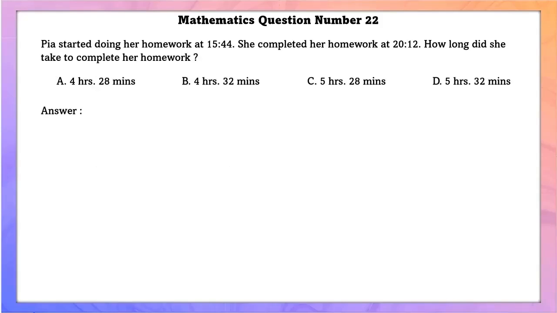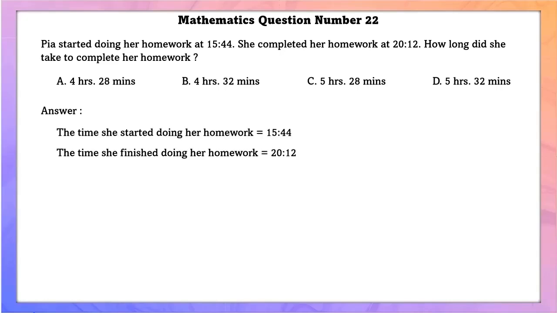Mathematics question number 22. Pia started doing her homework at 15:44. She completed her homework at 20:12. How long did she take to complete her homework? Time she started doing her homework is equal to 15:44. Time she finished doing her homework is equal to 20:12. So now we're going to subtract 15:44 from 20:12.